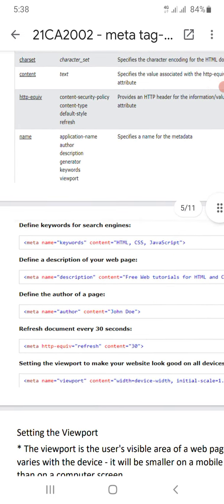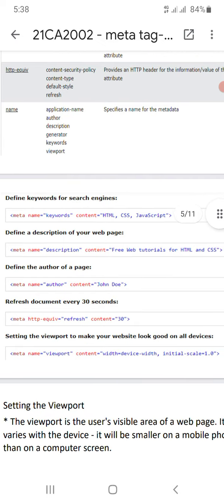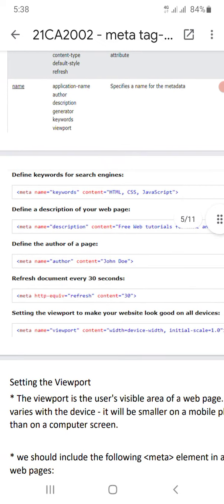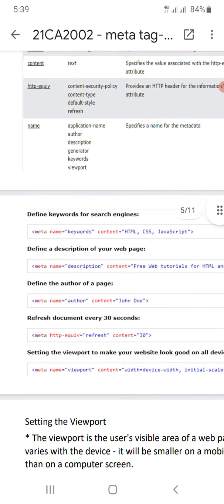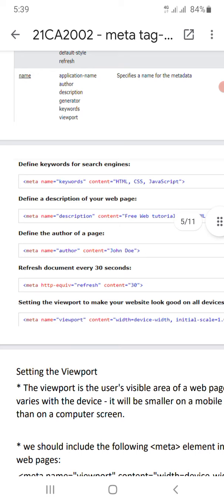Some defined keywords for the search engine. If these are some keywords for the search engine, meta name is equal to keywords and content is equal to HTML, CSS, JavaScript. So the name and content are some attributes used while writing meta. And to define the description of your web pages.